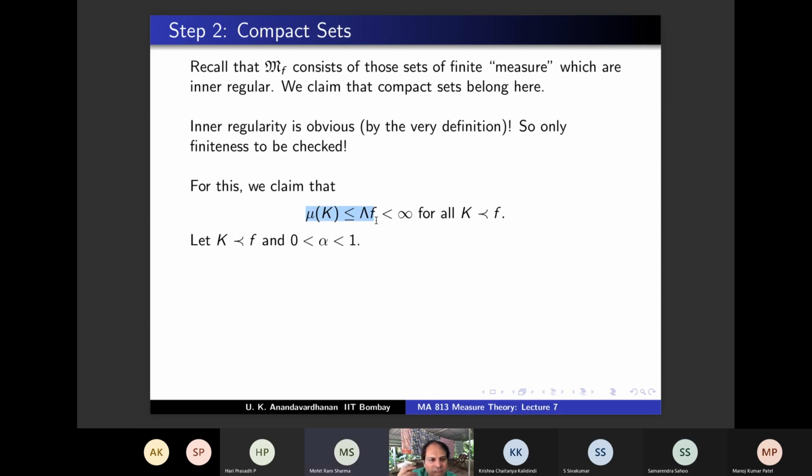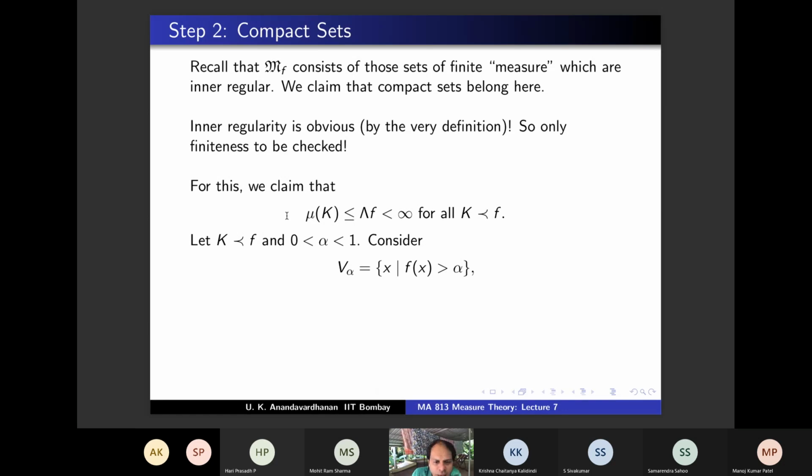So the alpha tending to 1 argument is required only if what you are capable of showing is mu k less than or equal to alpha inverse times lambda f, because alpha inverse is bigger than 1. So only by alpha tending to 1 will you get this inequality. So you can guess here itself that we will be showing mu k is less than or equal to alpha inverse times lambda f, and that's what we are going to show.